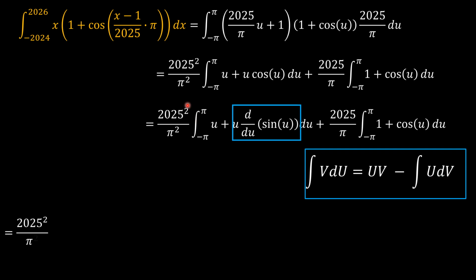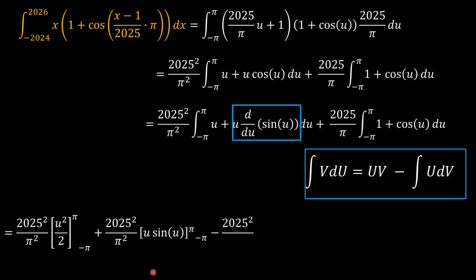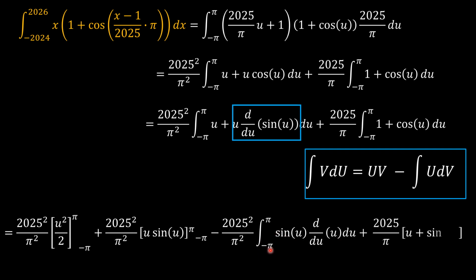So that means we have 2025 squared over pi squared times the integral of u, which is u squared over 2, the limits, obviously, negative pi and pi, plus the same constant here times uv, which is u times sine u, with the limits applied appropriately, minus the same constant times the integral from negative pi to pi of sine u times the derivative of u.